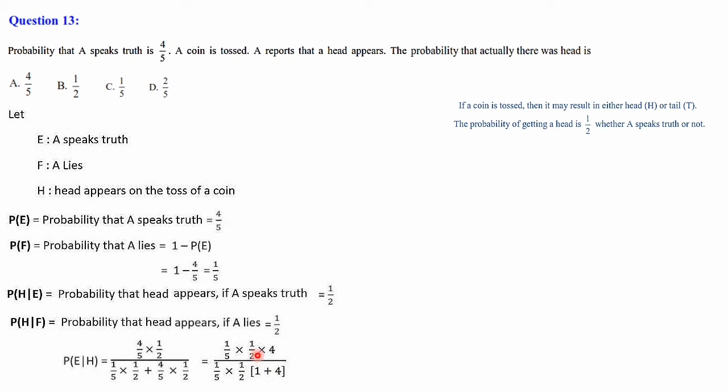The common terms in the numerator and denominator can be cancelled. That is 4 divided by 1 plus 4, which is 5. So 4 divided by 5 is the answer. 4 divided by 5 means option A. Option A is the correct one.